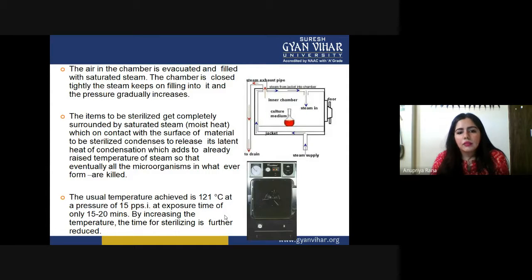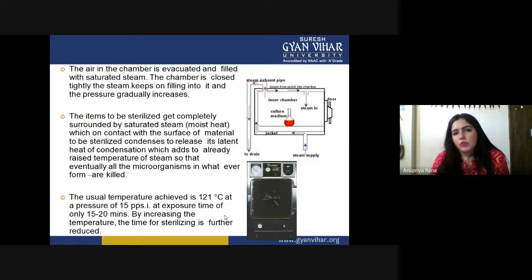The optimum temperature for our autoclave is 121 degrees Celsius, and 15 psi is the pressure we need to kill all the microorganisms inside the autoclave, whatever we have placed there.